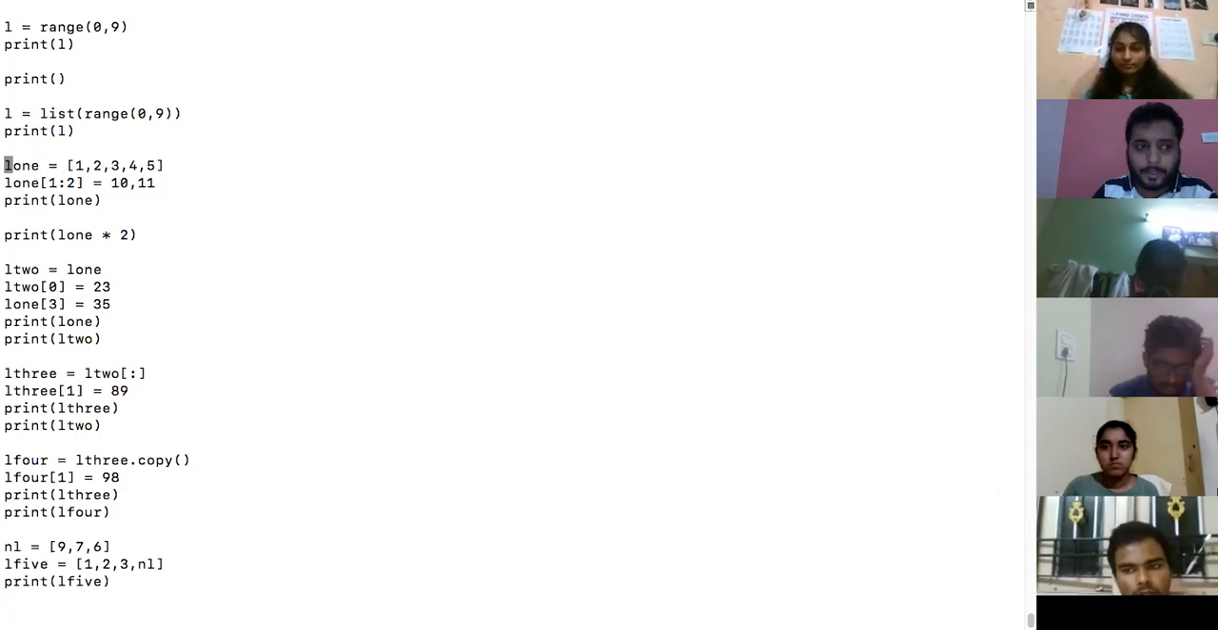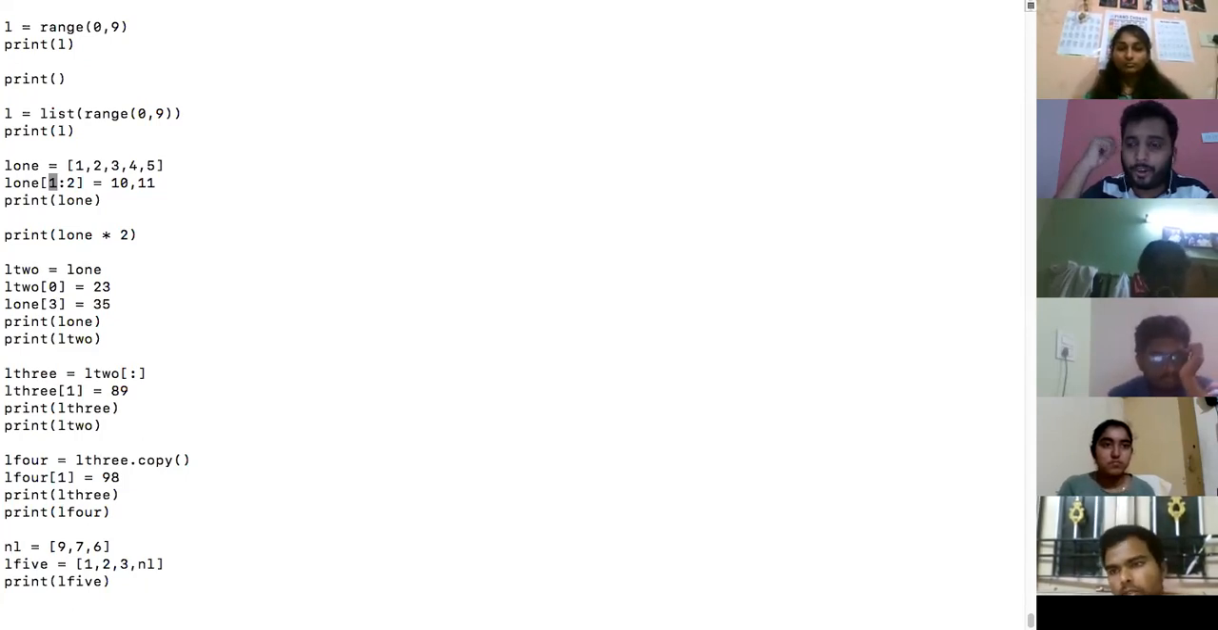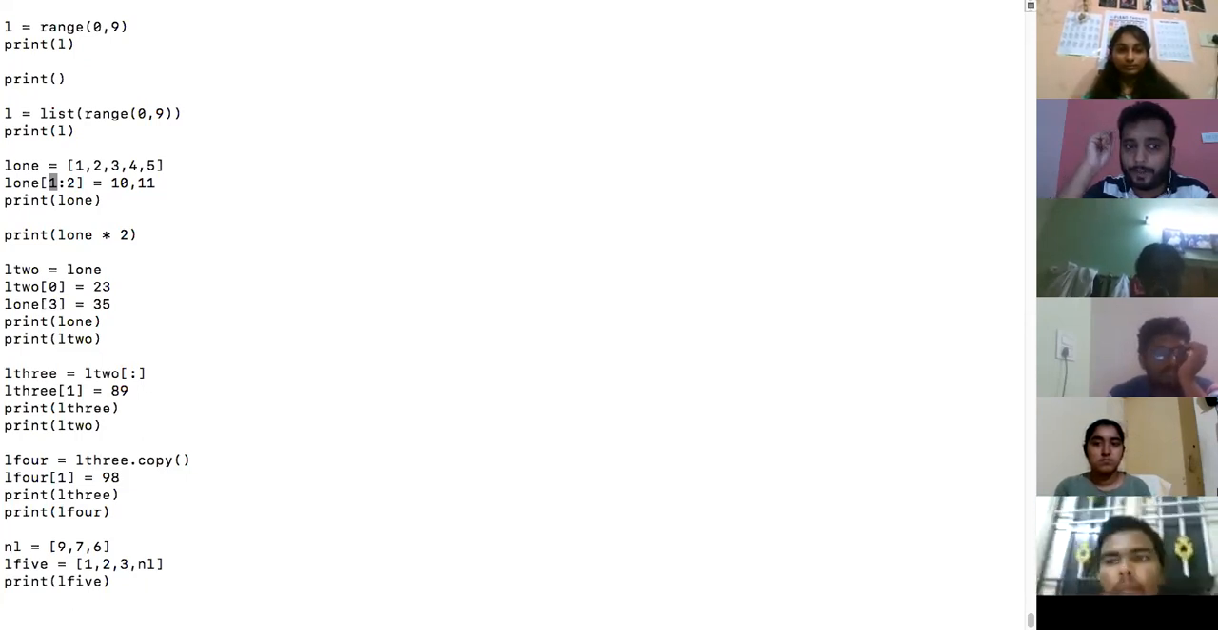L1 is a list. Okay, then what am I doing? Index 1 to 2 means index 1 only. Don't use the term range, range is a function, no? So index 1 I am replacing with what? 10 and 11. Yes, sir.